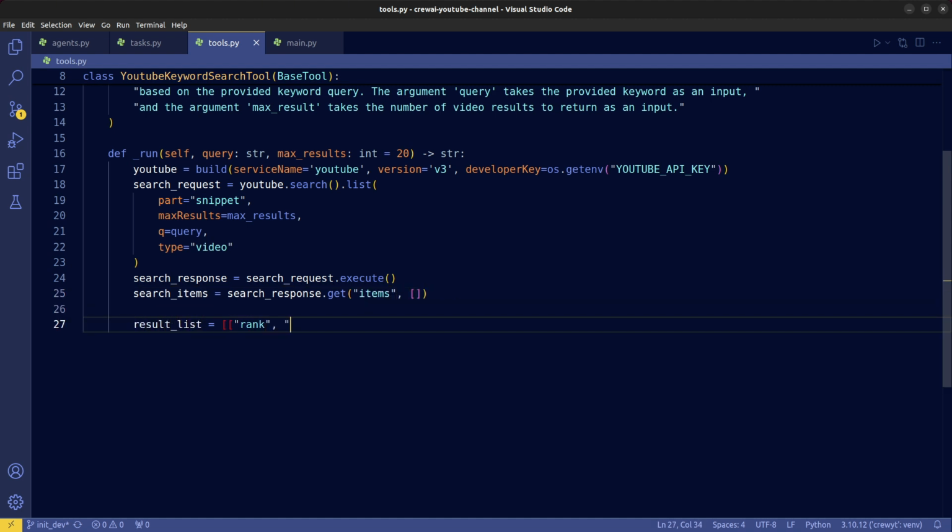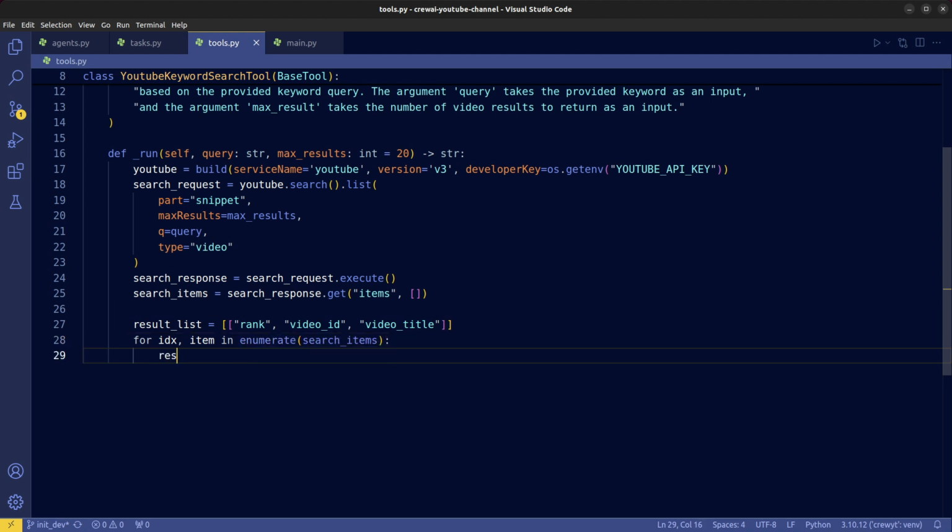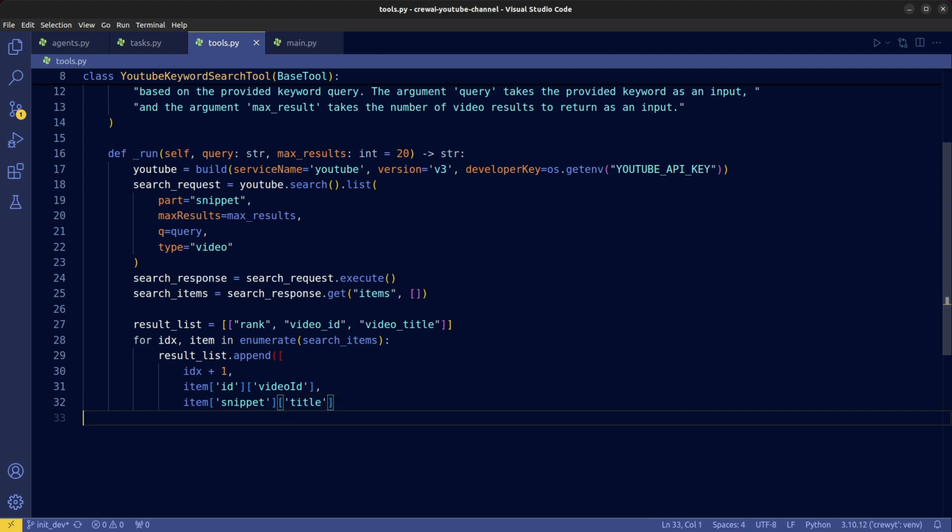We extract the details we need, such as the rank and video title. We also need the video ID to make another API call for statistics related to each video. Append the video search result into a list of lists, before putting it into a pandas data frame.